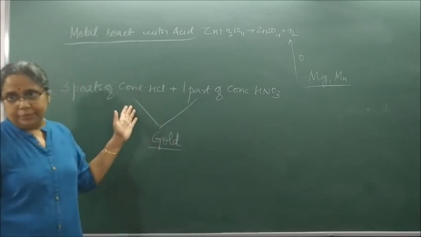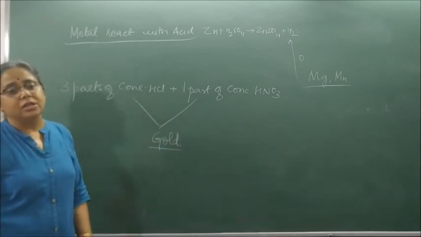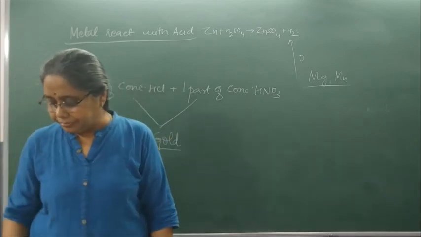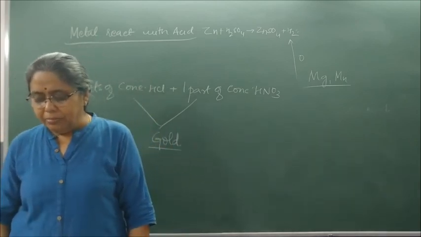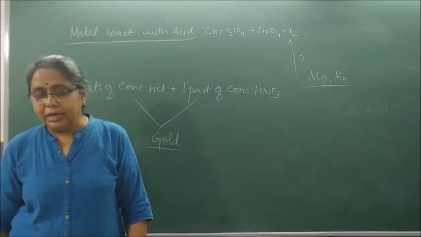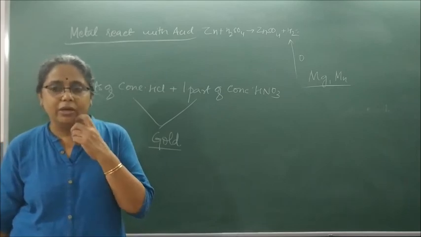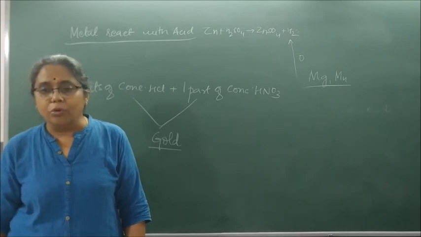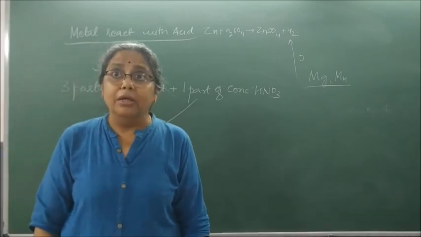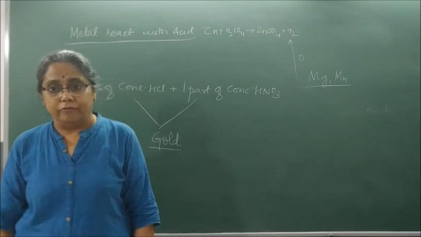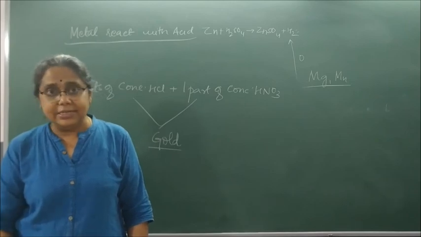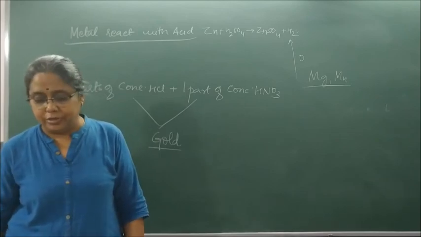You will write this. Now write, name 2 metals that can dissolve in aqua regia. The 2 metals that can dissolve in aqua regia are gold and platinum. Remember, silver does not dissolve. Only what dissolves? Gold and platinum. Okay? So please read till here and we'll continue further. Thank you.